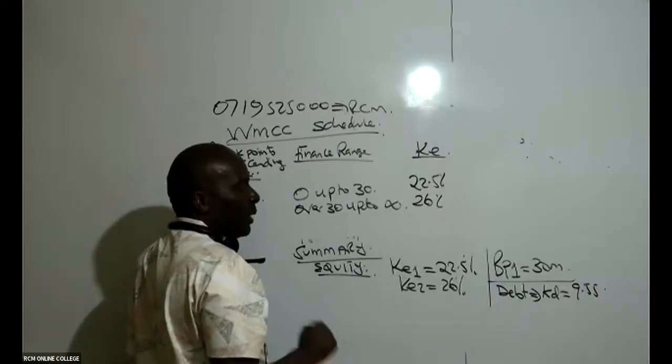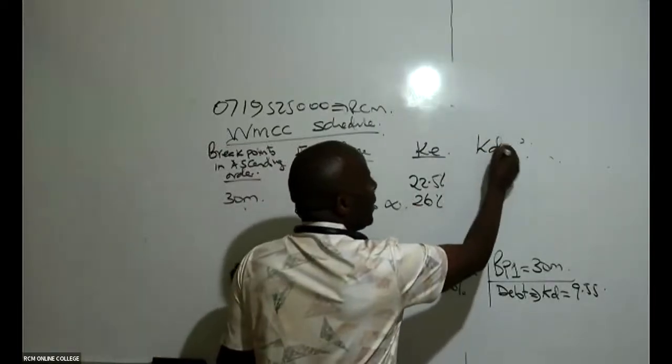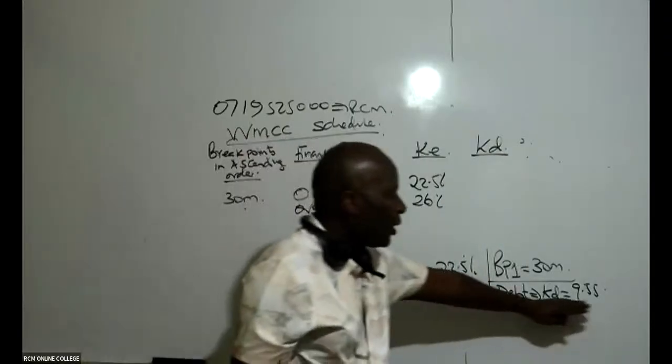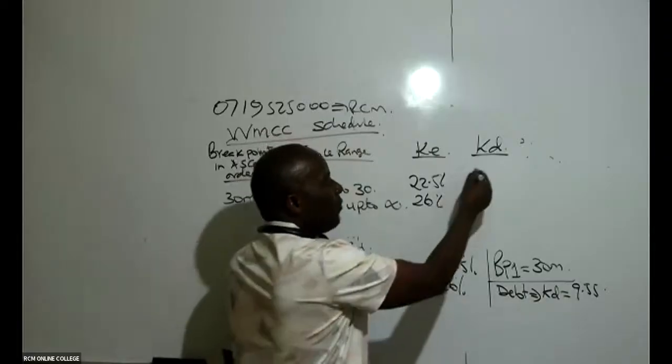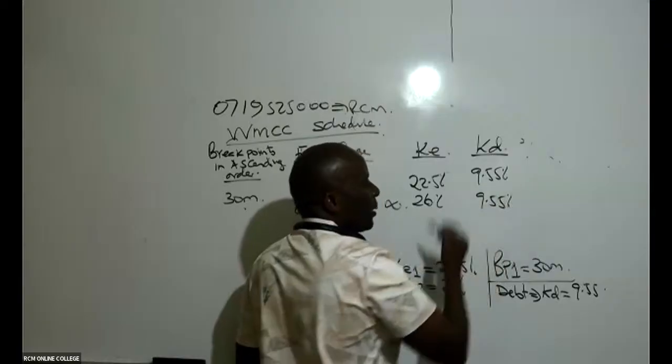I know that's Greek, but I'm not afraid because I know everybody will understand. How about KD? KD is constant. KD does not have any break point. KD is 9.55%. KD does not have any break like that.